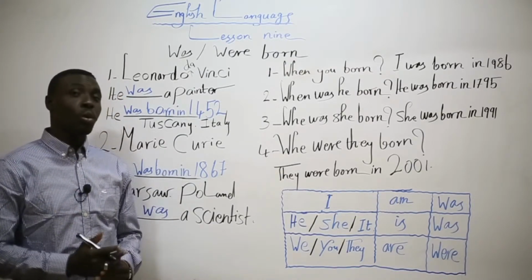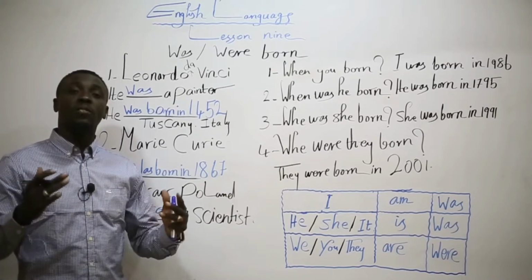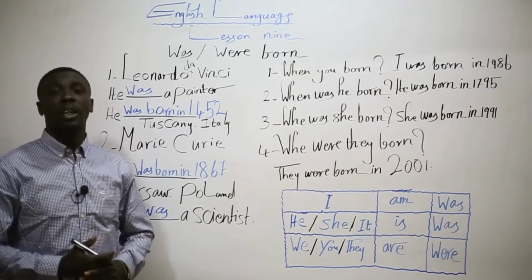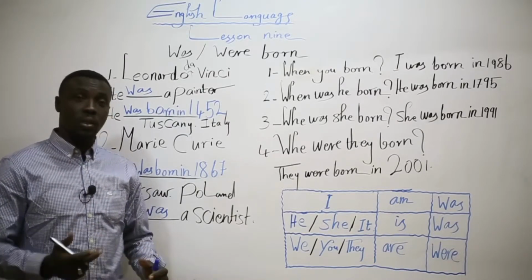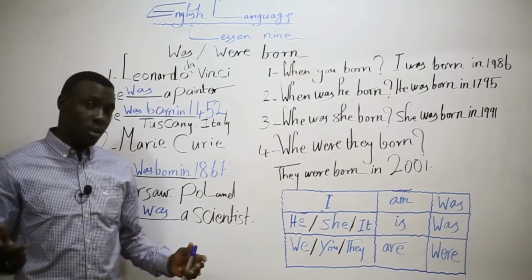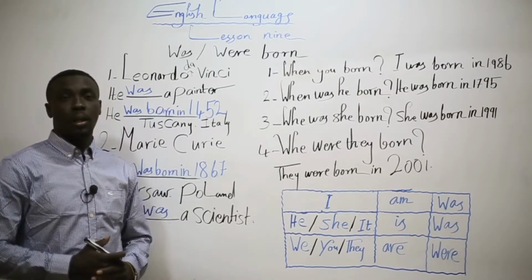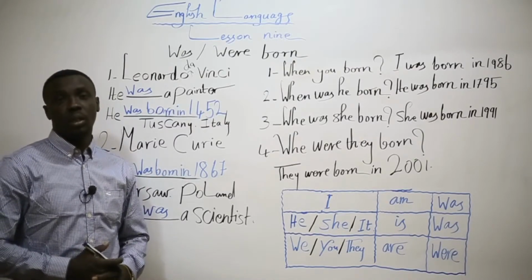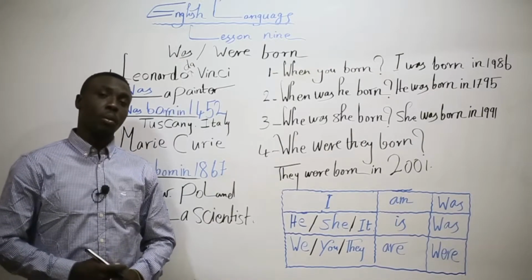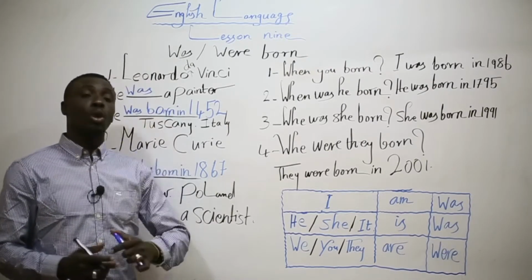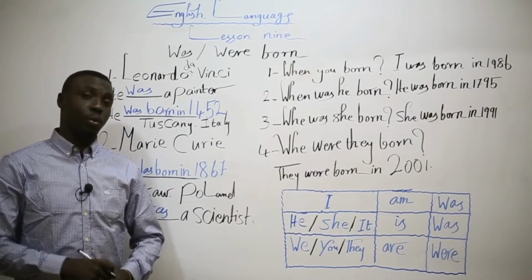Do you know more about Leonardo da Vinci? What is the most famous painting by Leonardo da Vinci? He painted the Mona Lisa. It's very famous. Now it's existing in France, in the museum called the Louvre. But let's see, how do we use was born and were born with different people?